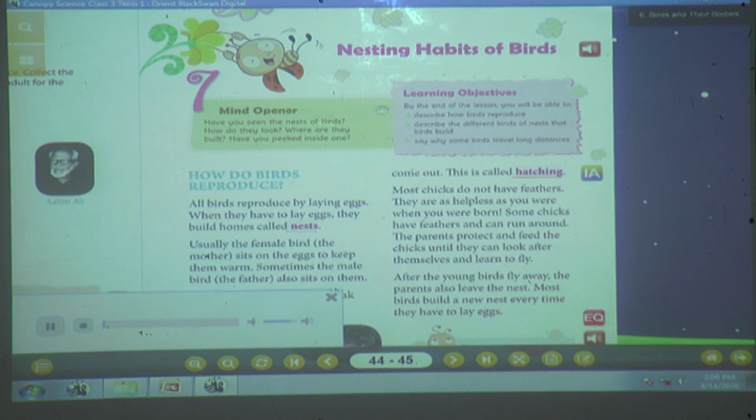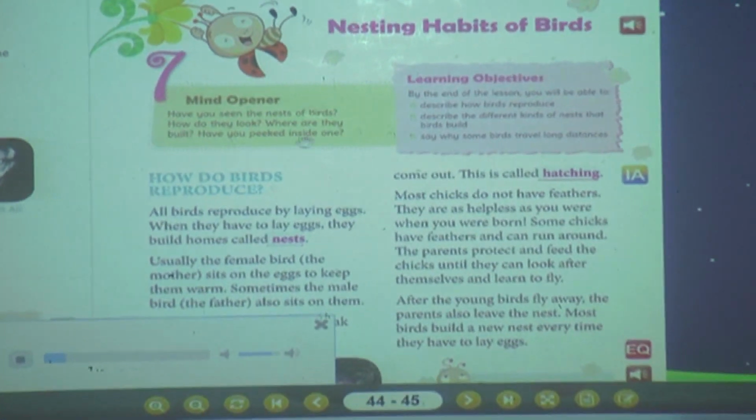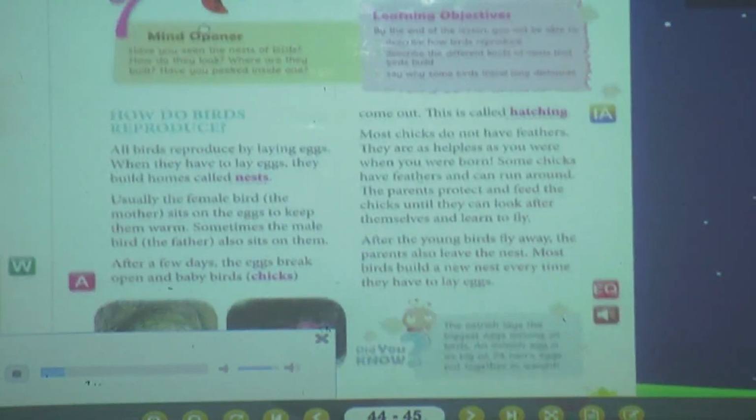Learning objectives. By the end of the lesson, you will be able to describe how birds reproduce, describe the different kinds of nests that birds build, say why some birds travel long distances. Mind opener. Have you seen the nests of birds? How do they look? Where are they built? Have you peeked inside one?